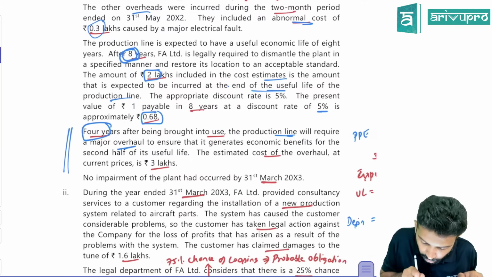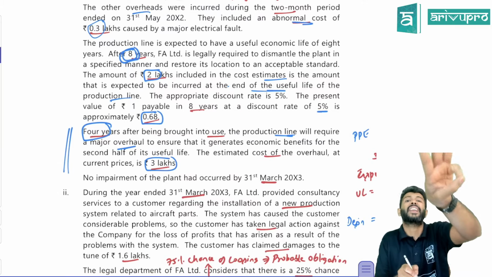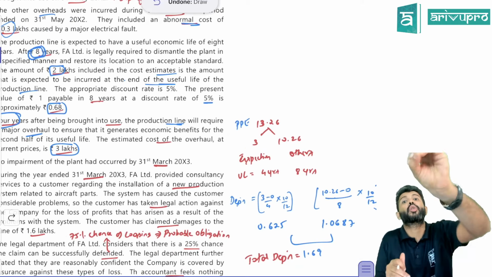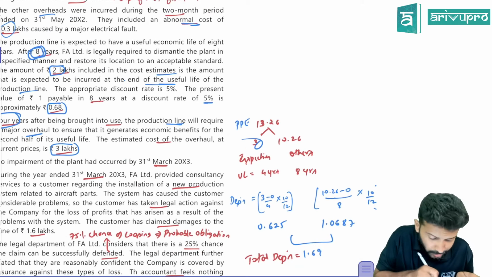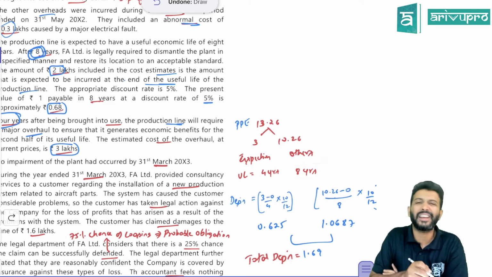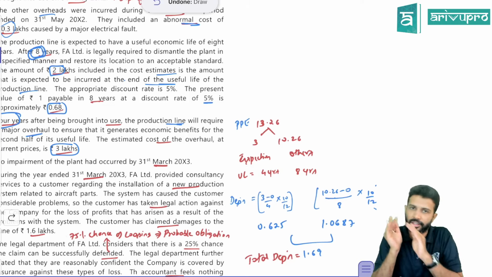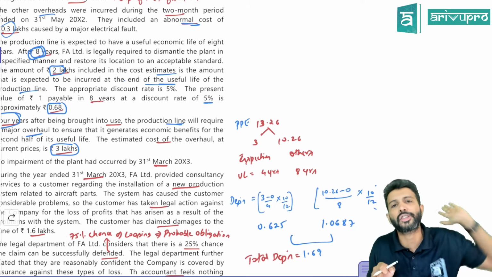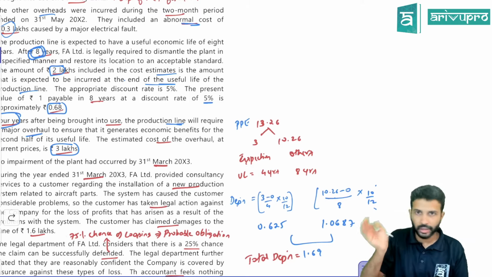In that, how much is the overhaul charges? They're saying overhaul charges is 3 lakh. So in this 13.26, 3 lakh is towards the inspection charges or overhaul charges. And this 3 lakh has to be depreciated over 4 years. The balance has to be depreciated over the remaining normal useful life of 8 years. So parts of PP don't have the same useful life, they have different useful life. So depreciation also has to be calculated on a different scale.